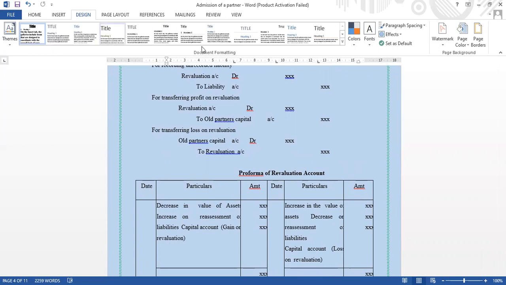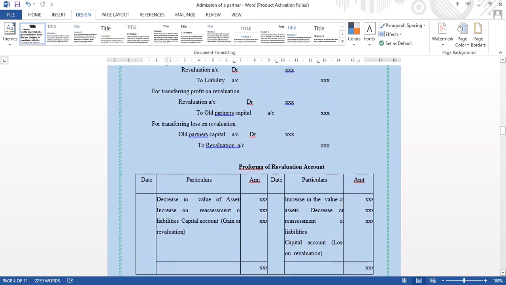Then we can see for transferring profit on revaluation. What is the journal entry? Revaluation account debtor to old partners capital account. Then transferring loss on revaluation. For transferring loss on revaluation, the journal entry is old partners capital account debtor to revaluation account.